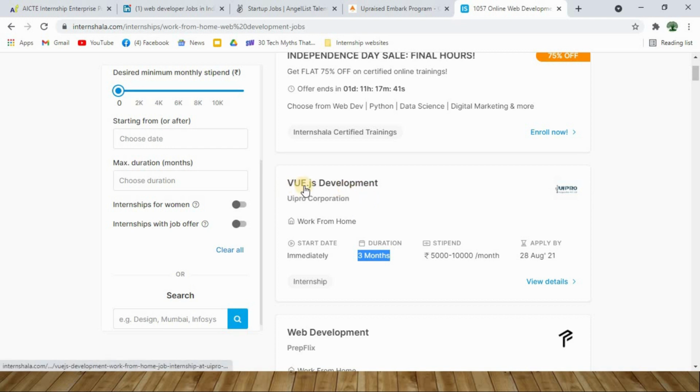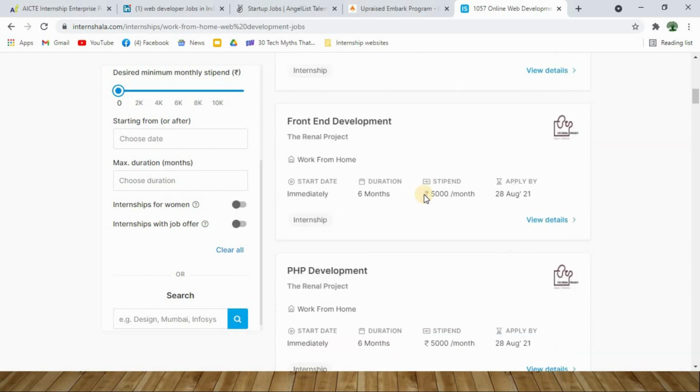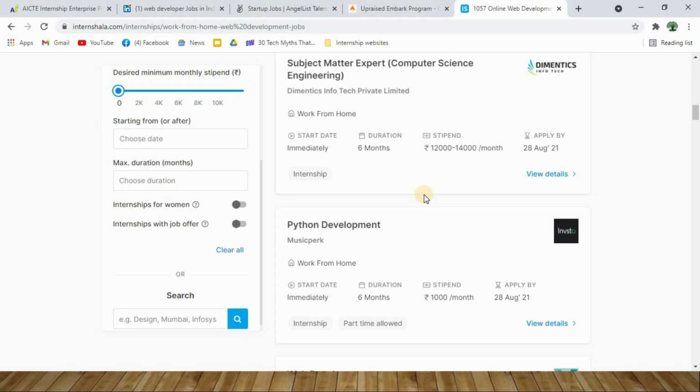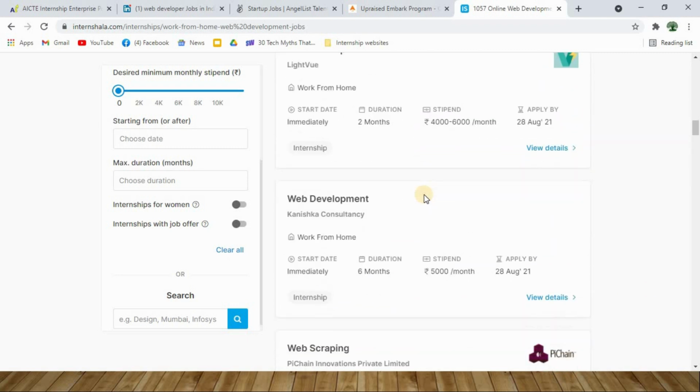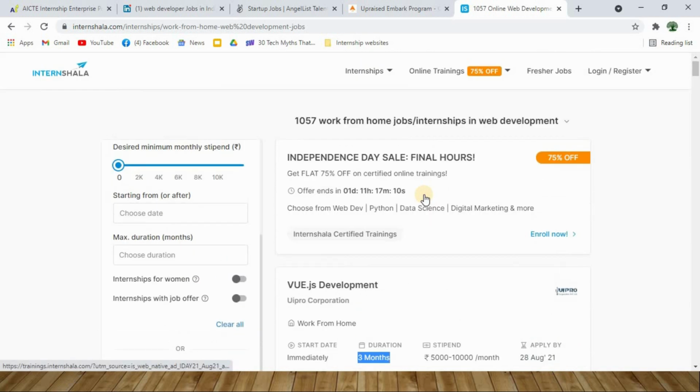Vue.js development is a company offering an internship in the web development field. You can start your work immediately. The duration is about 3 months, and they will offer you a stipend of about 5,000 to 10,000 per month, and you have to apply by 28 July 2021. Similarly, there are lots of companies that have posted their vacancies on this website. So you can check around and apply to as many internships as possible which suit your skill sets and knowledge.